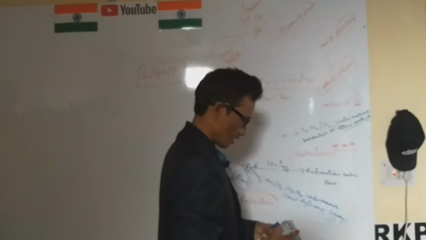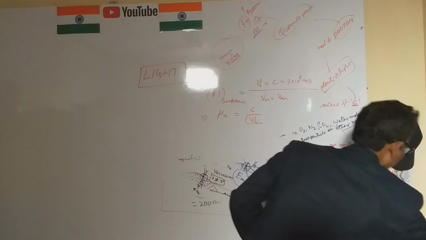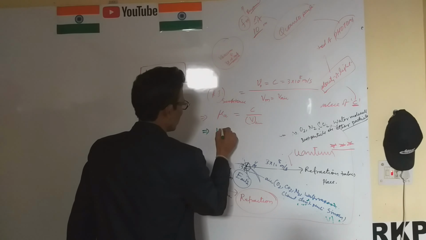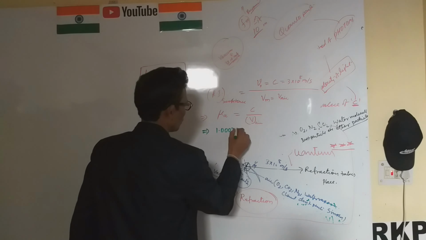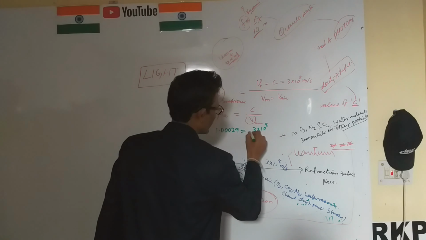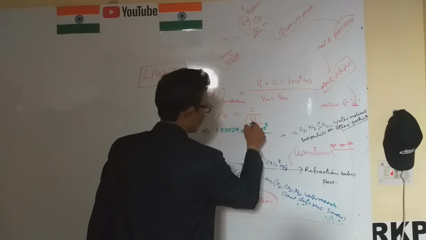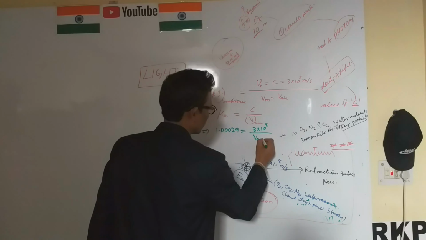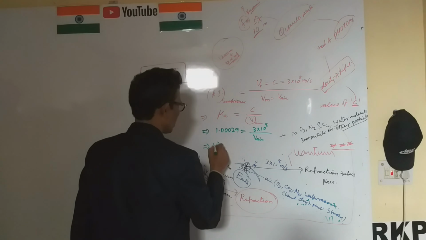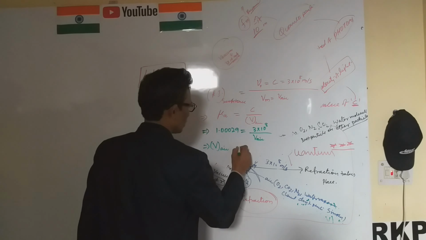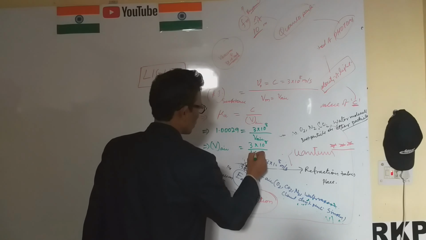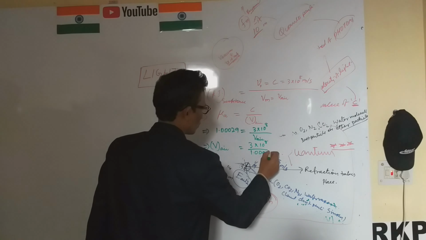Here we write 1.00029, equals 3 into 10 to the power 8 divided by the velocity of light through the air. Now the velocity of light through the air is 3 into 10 to the power 8 divided by 1.00029.